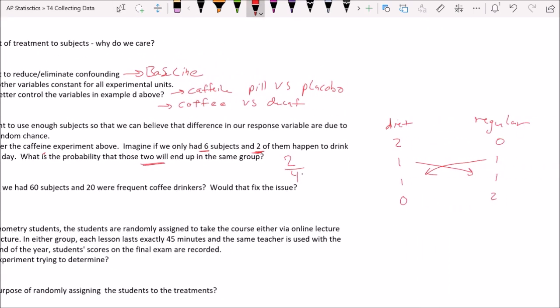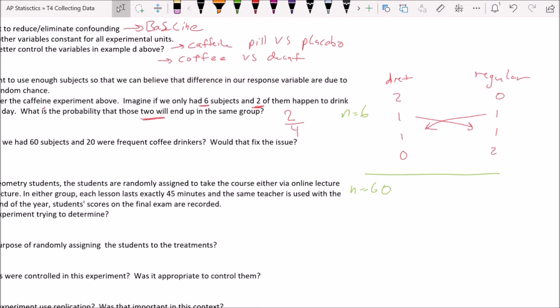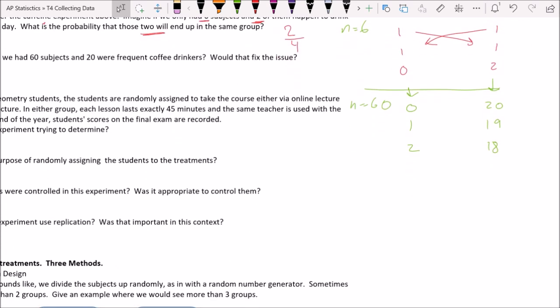Let's kind of draw a line in the sand here. So this was our workup here for a sample size of 6. If we have a sample size of 60 with the same proportions of people, what are all the possibilities? We could have 0 of our people in the, and I'm just continuing this chart on, by the way. We could have none of the heavy coffee drinkers in the diet group and all 20 of them here. We could have 1 in 19 or 2 and 18. And so that looks pretty bad.